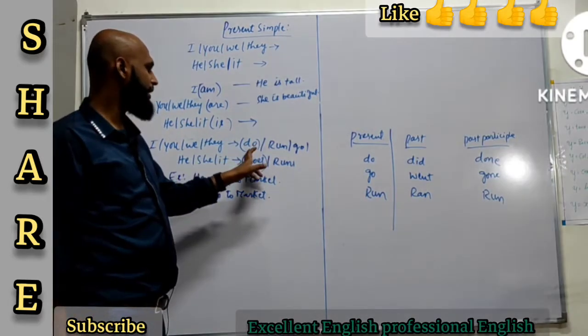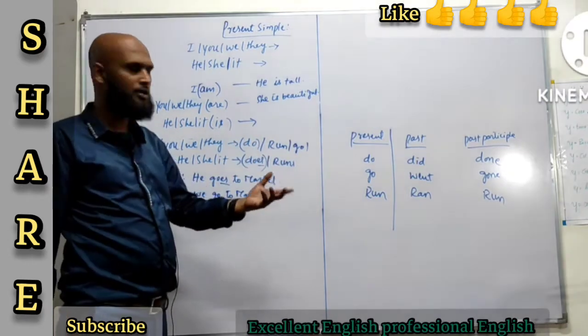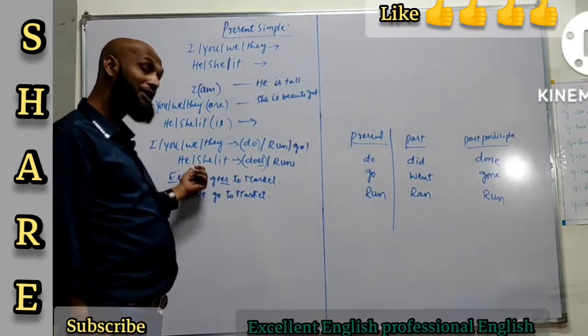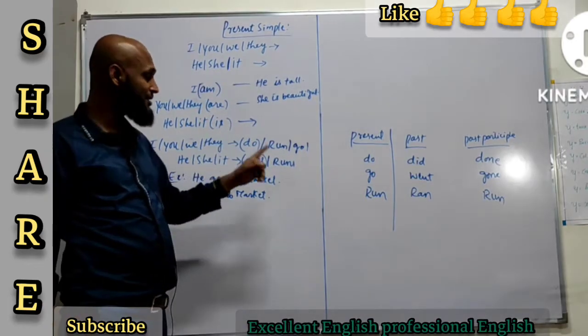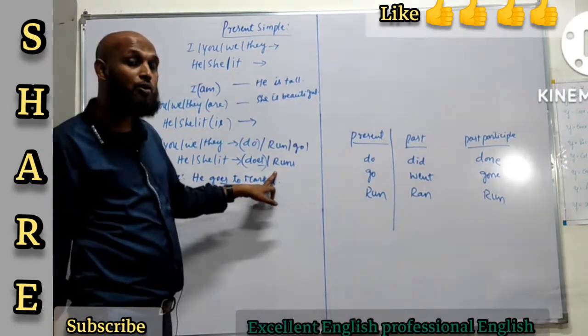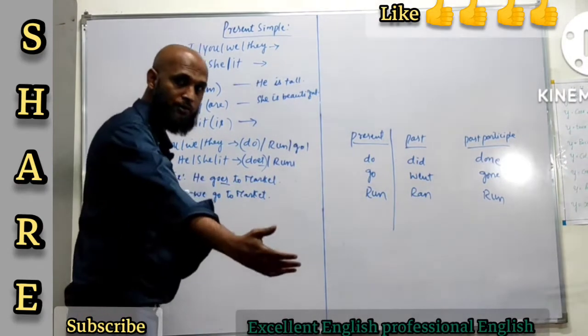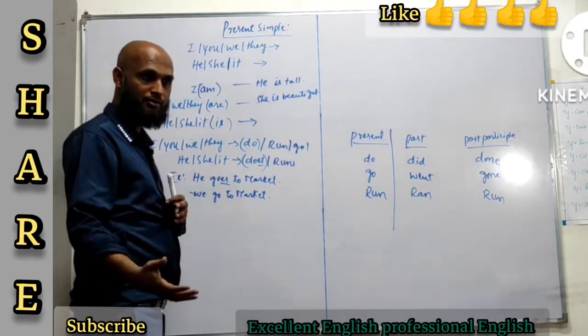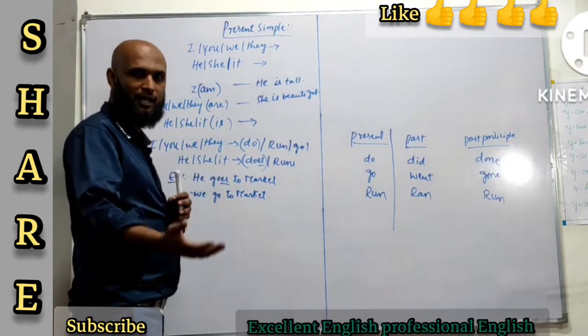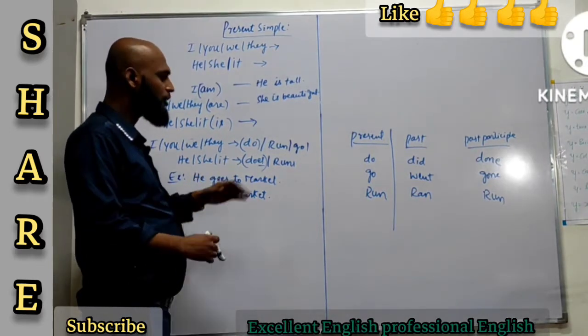You can directly say, I go, I jump, I dance, like that. But for he, she, it, there is something that you have to be careful with. That is, you have to add s or es to the verb. So, for example, he goes to office every day. He runs 4 kilometers every day. He dances very well. Alright, so like that you can form sentences.